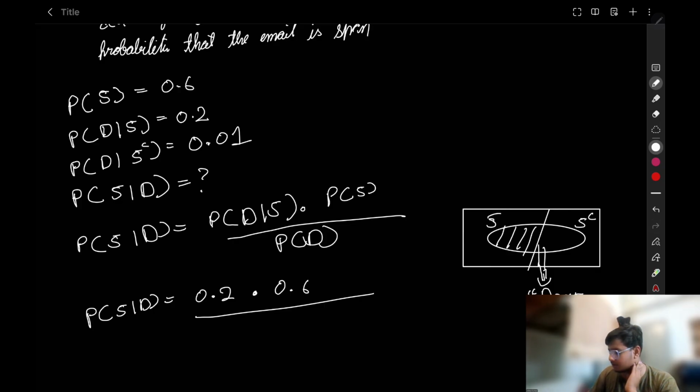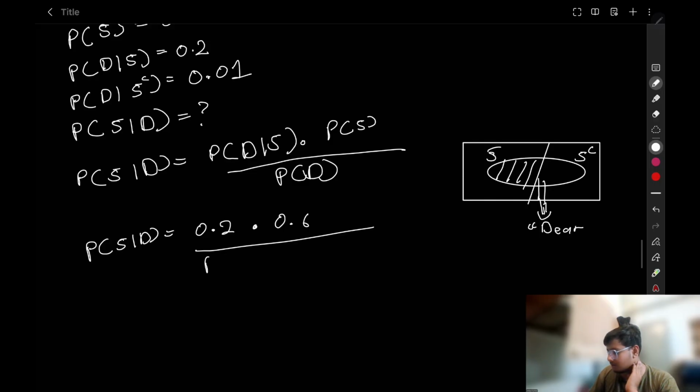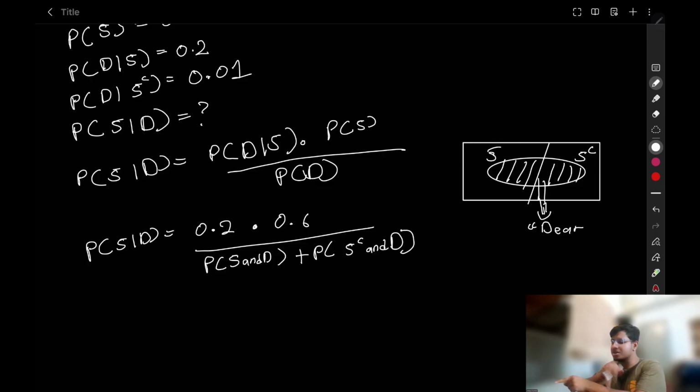What is this part? Probability of S and D. What is this part? Plus probability of S complement and D. Now we are going to write this reverse, and you know why. Probability of D and S. Probability of D and S complement.